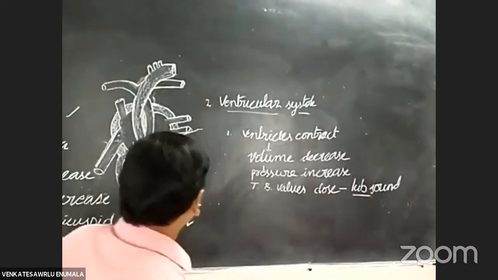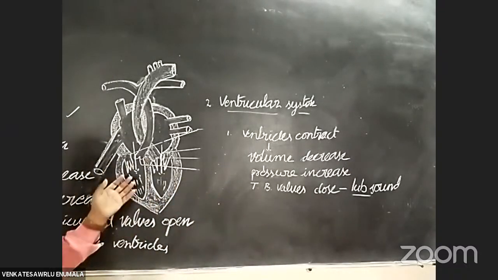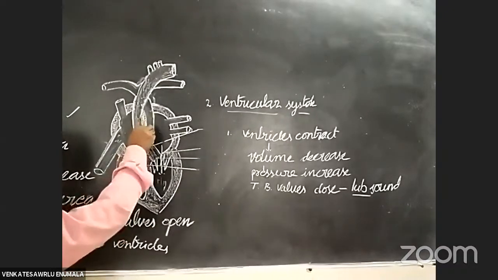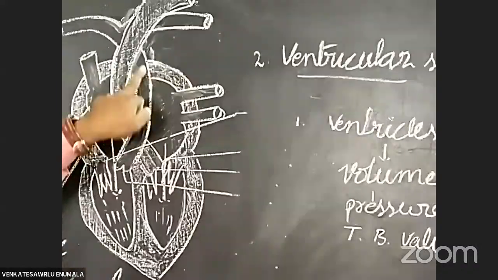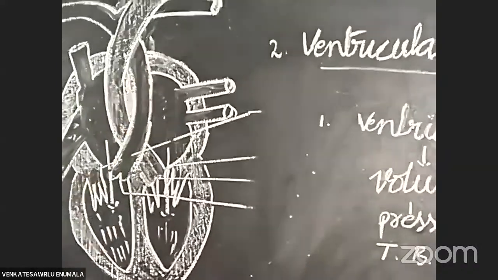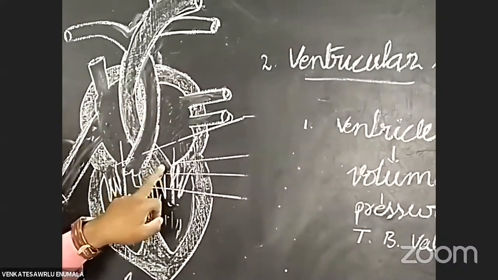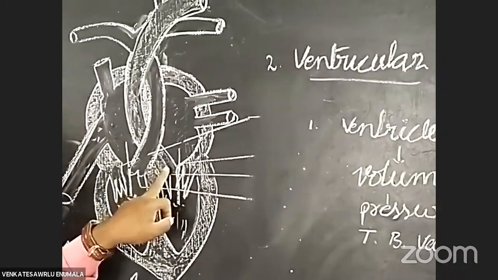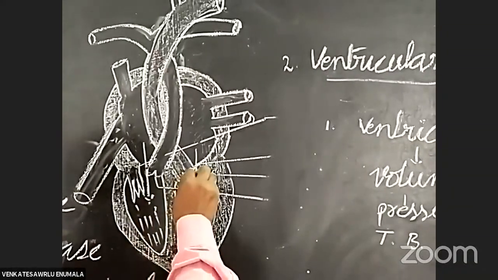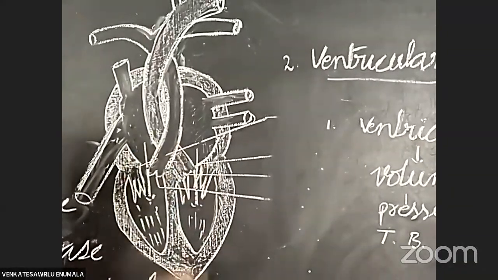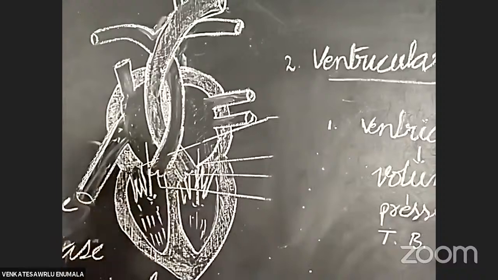Okay. Next, another valve to open. As you already know, this is one blood vessel. What is its name? This is the pulmonary artery. This is another blood vessel. What is its name? This is the aorta or systemic artery. At the starting part of these two blood vessels, valves are present.